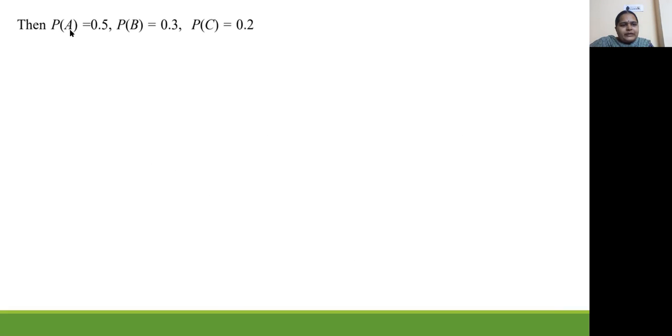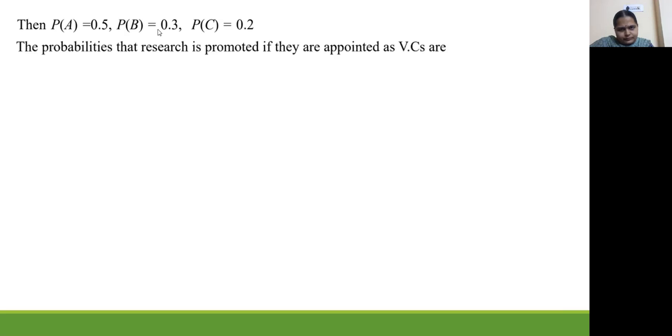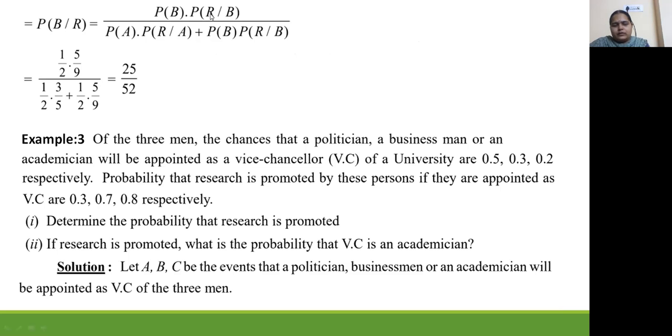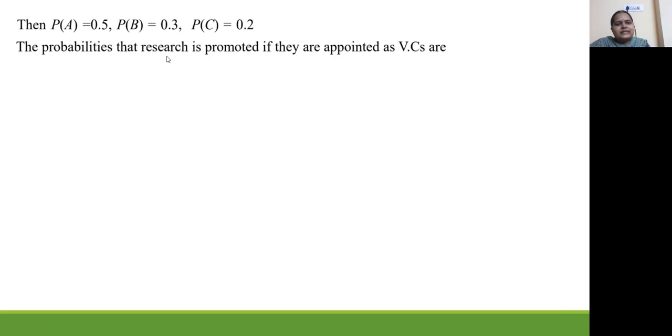So politician P of A is 0.5, then businessman, and then academician. These are the probabilities. Now, the probabilities that the research is promoted by these people if they are appointed as VCs are P of R over A.